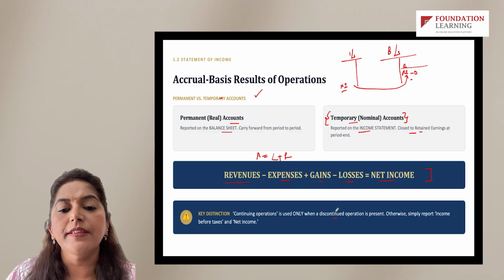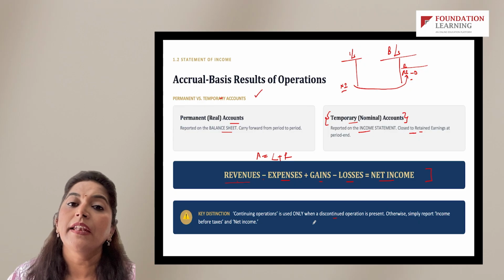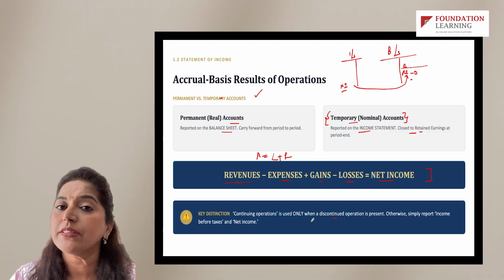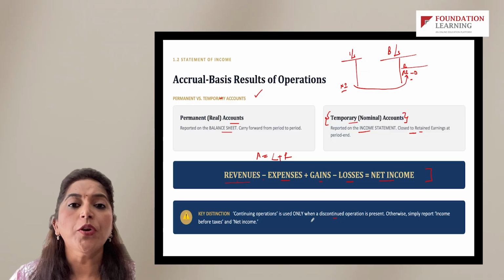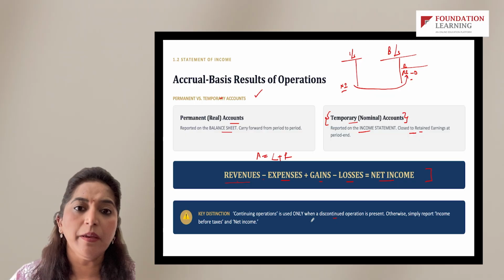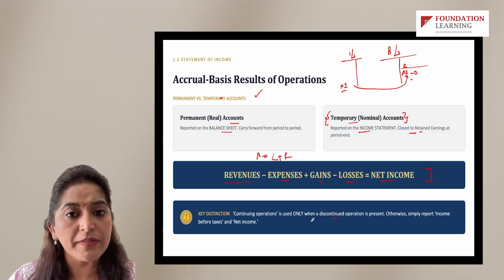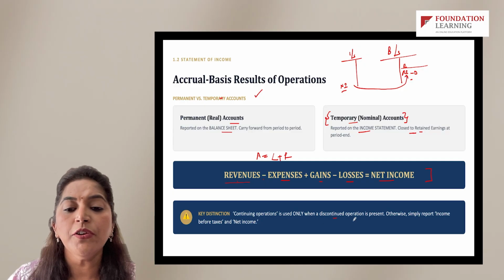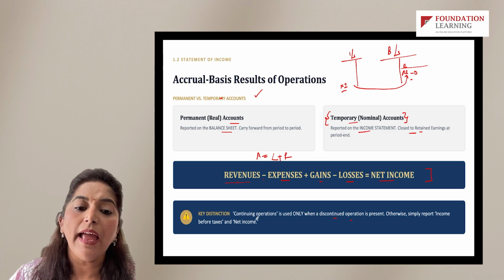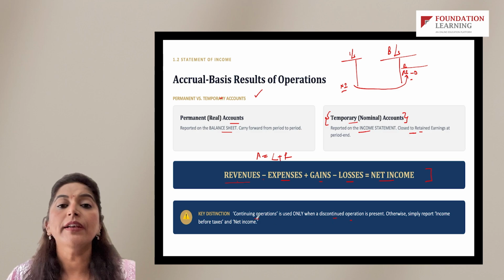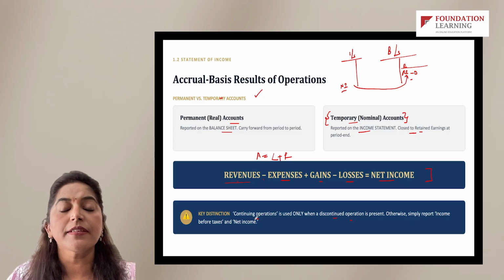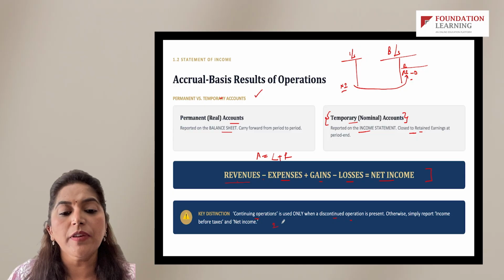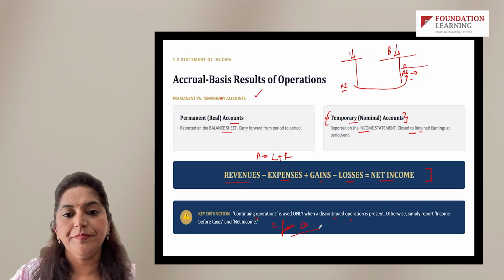Now, as I said, discontinued operations are presented in an income statement in the year in which the company decides that this is one segment, one vertical, or one asset which it doesn't want to continue using or doing business from. Under both these conditions, you will have a discontinued operation in the income statement, and only in those years you present one line item which separately identifies income from continued operations, right?